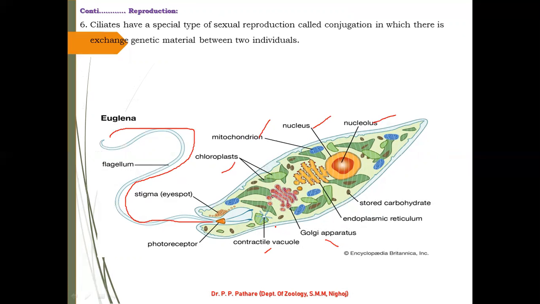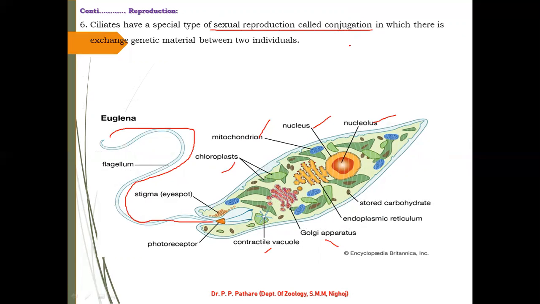But ciliates have the power of locomotion. Cilia are present in large number, so such protists can easily migrate from one place to another, so they can choose sexual reproduction, and this process is named conjugation.